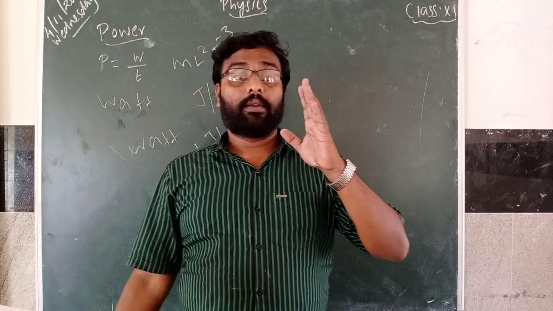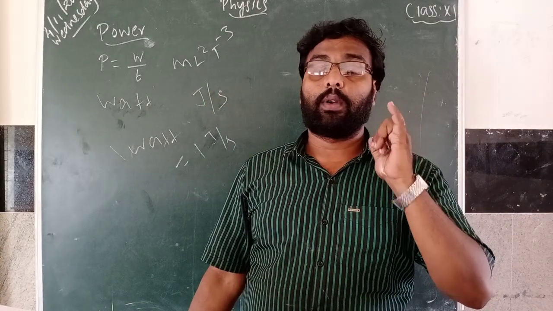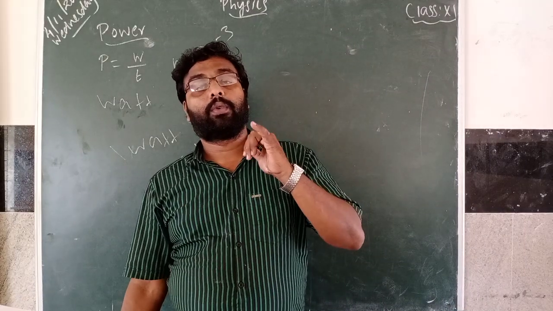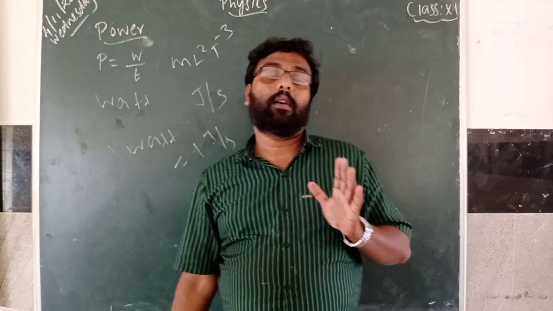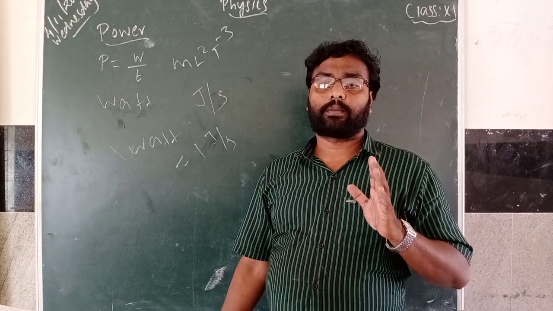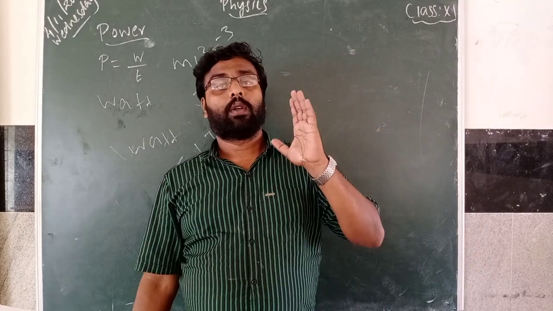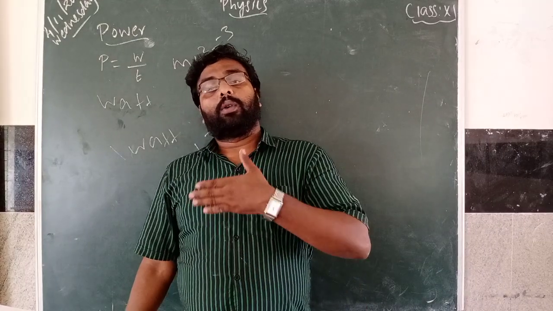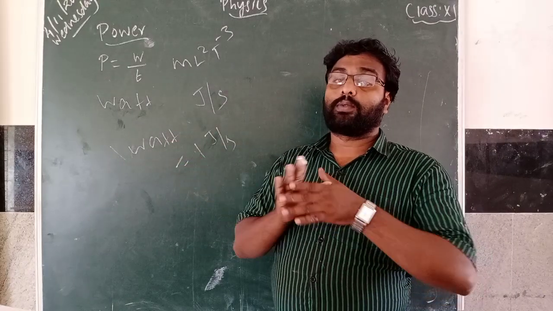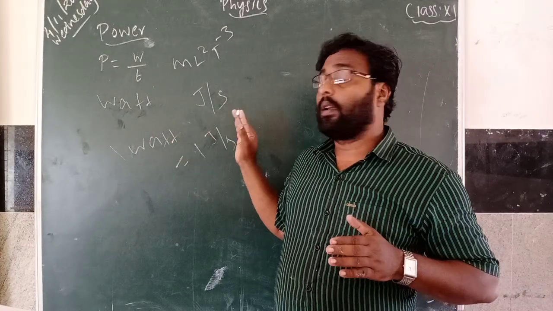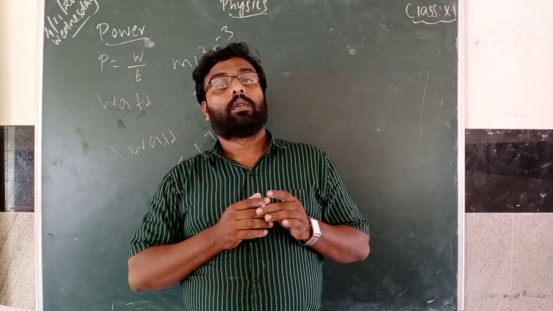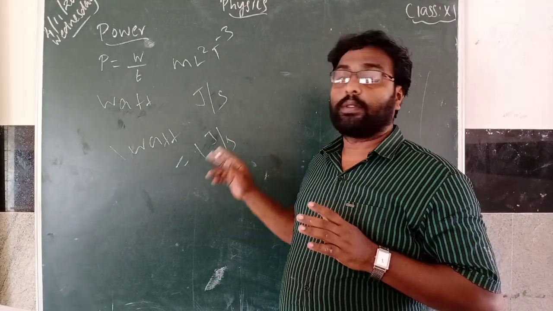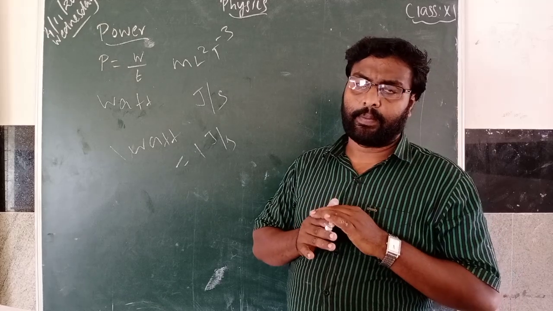So we have learned 3 definitions. First one is power. Power is the rate of work done or energy delivered. Average power is the ratio of work done by time taken. And now you can define 1 watt. 1 watt is defined as 1 joule of work done or energy transferred in 1 second.